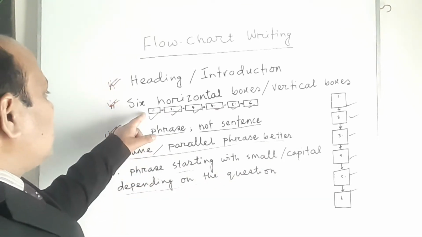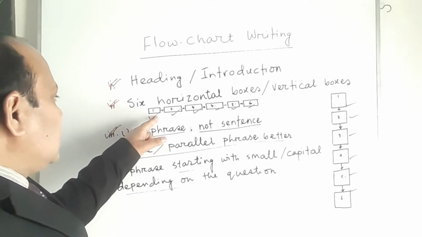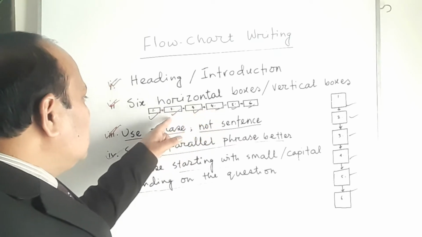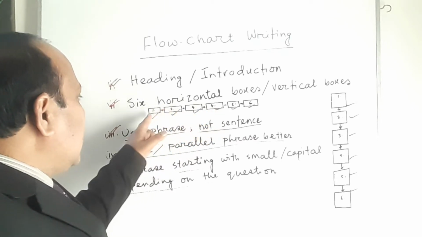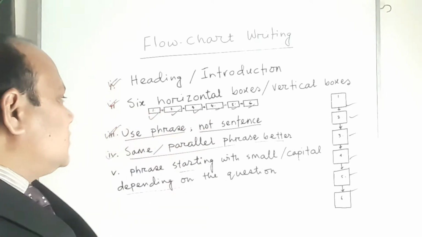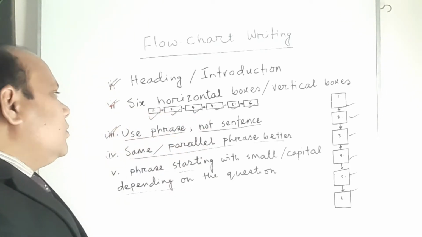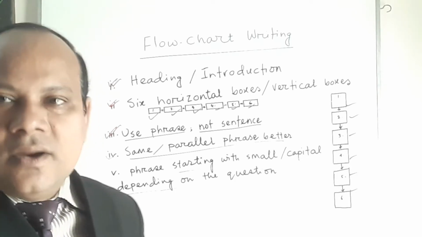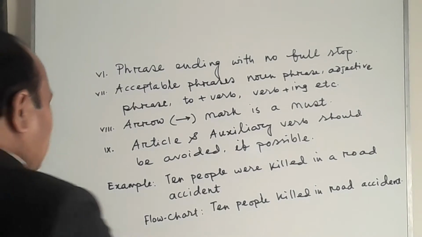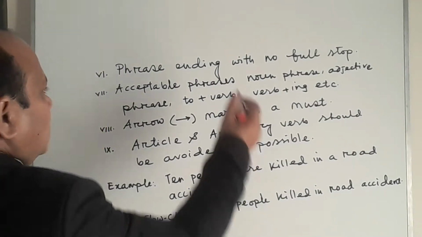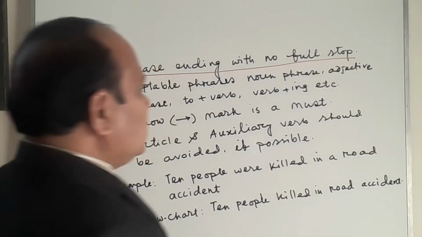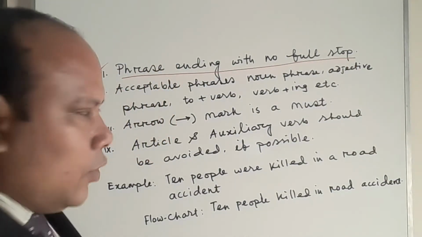If the first box starts with a capital letter, all the consecutive boxes will follow the first one, that is, a capital letter. If the first box starts with a small letter, in the consecutive boxes, from 2 to 6, we will write the small letter. Okay, my dear students, now come to the point. So don't use any full stop after completing any box.